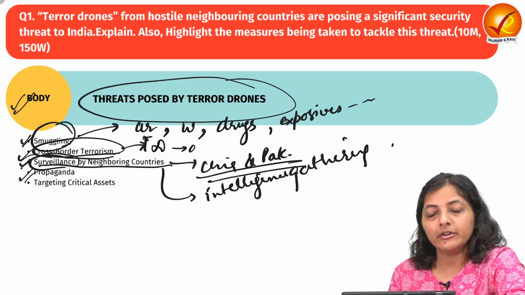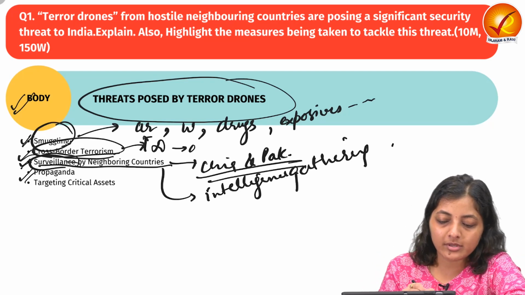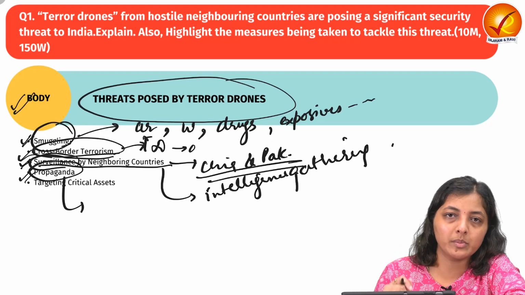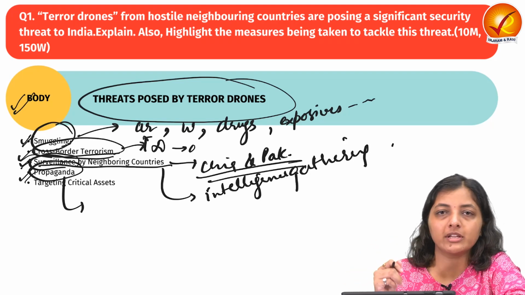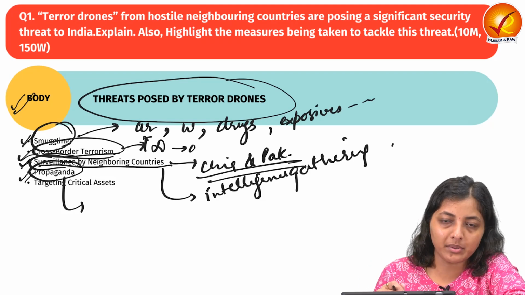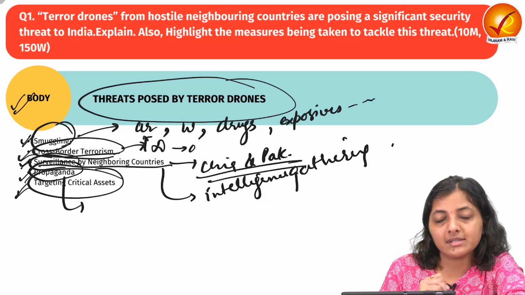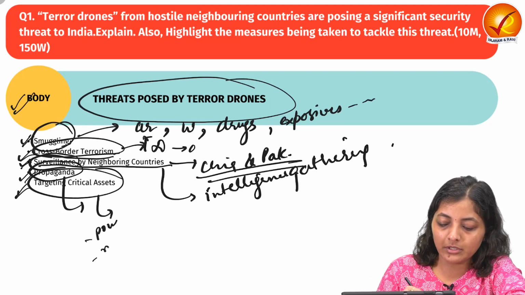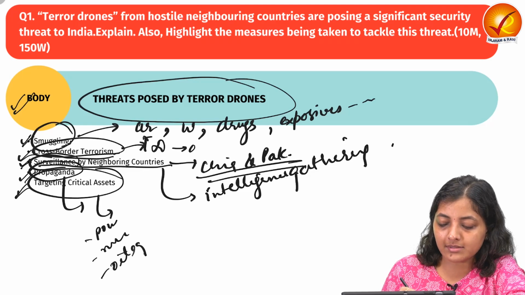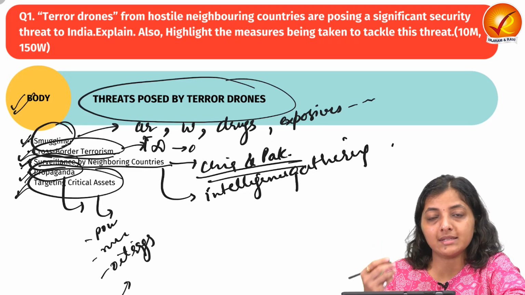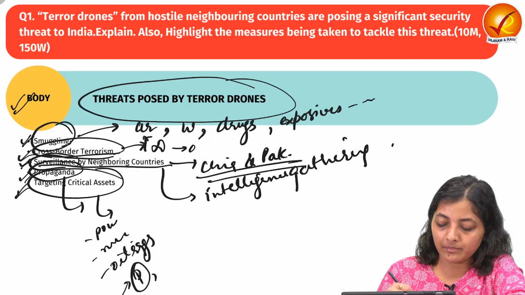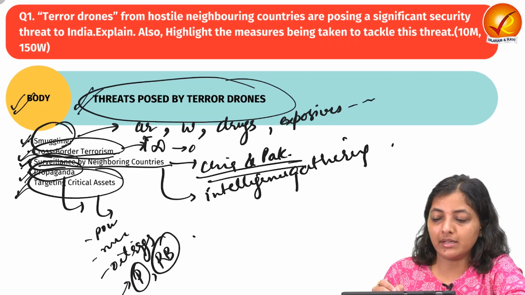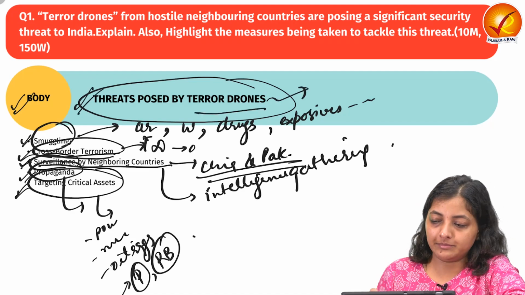Next, terror drones can be used to carry out propaganda. Terror groups record their terror activities in crowded places and later release the footage, creating a sense of fear in the public. The next is that these drones can be used to target critical assets like power grids, nuclear installations, oil rigs, and critical buildings like Parliament, Rashtrapati Bhavan, etc. So these are some threats posed by terror drones to the internal security of India.